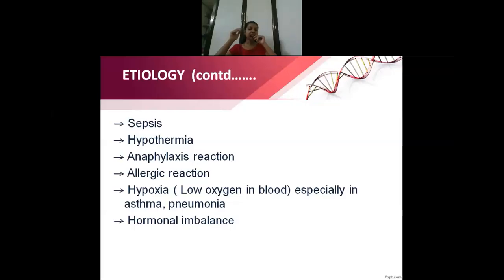Okay, next is allergic reactions or anaphylactic reactions. During that time also the BP can reduce. Next is conditions of hypoxia. Now, hypoxia conditions happen in respiratory disorders like asthma, bronchitis, pneumonia, where there is inflammation of the lung parenchyma. In all these disorders, hypoxia is there.